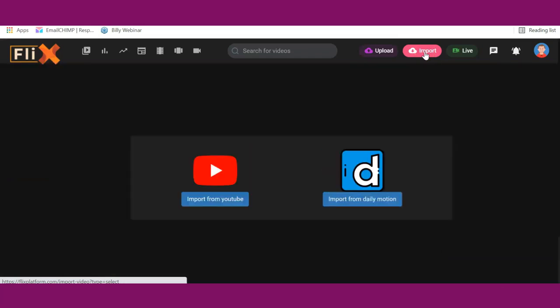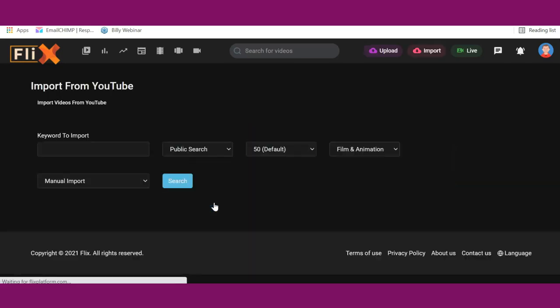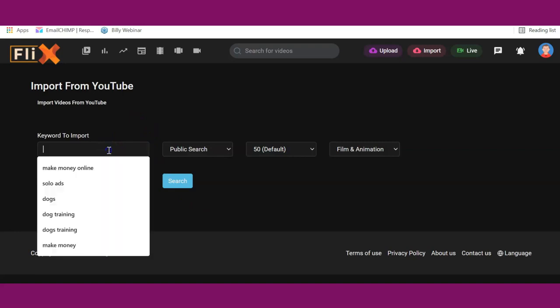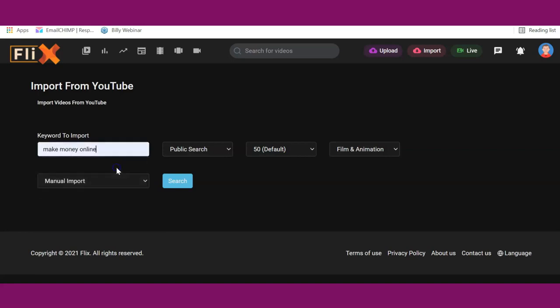Once you click on the import button, you have access to import videos from 2 big platforms, which is YouTube and Dailymotion. So you click on import from YouTube, for example, then it brings you to this page. You need to input a keyword for the particular videos you want to import to Flix. So here I can type in make money, and then you need to select if you want to search publicly or you want to import from a specific